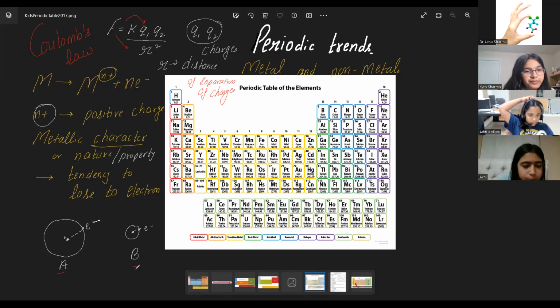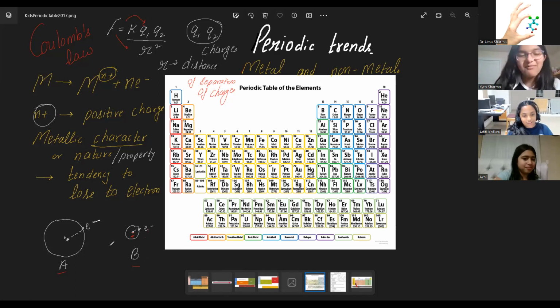Okay, so in which case is it hard or difficult to remove an electron, in A or B? In B. In B, there is a stronger attraction between the electron and the nucleus, right?